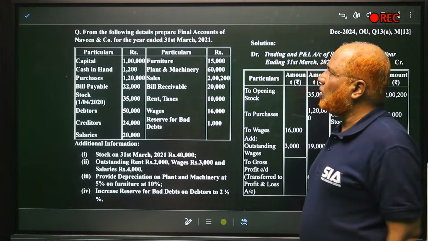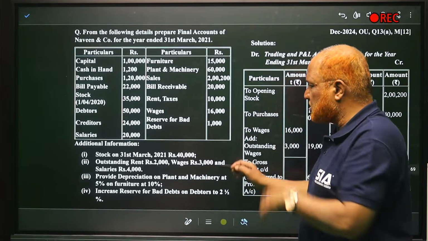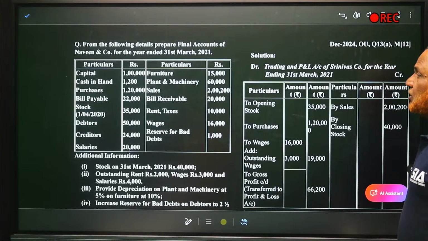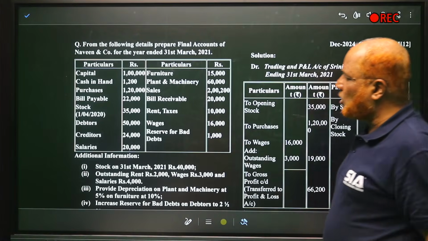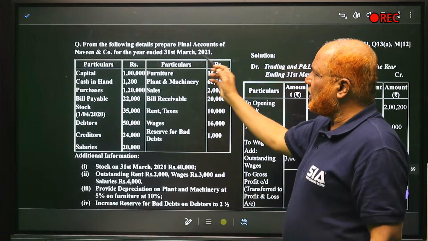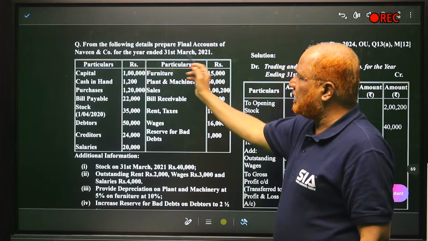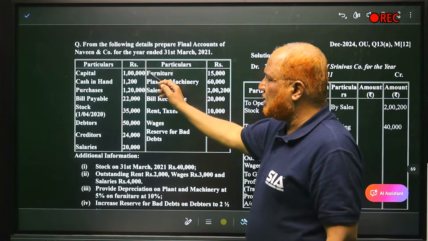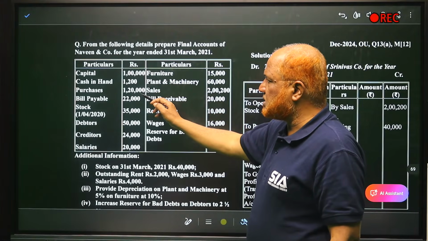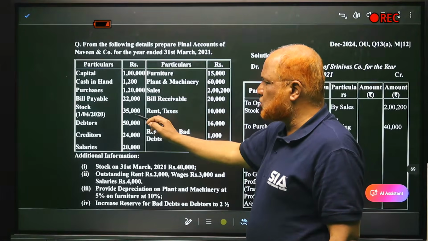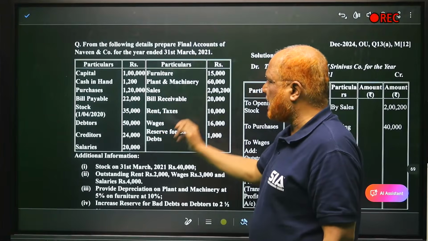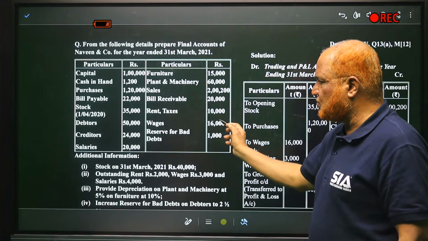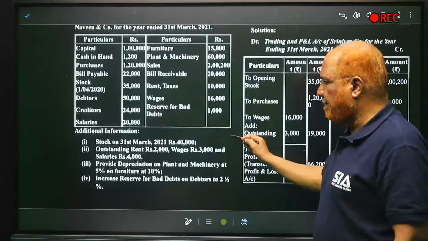Now, second problem on final accounts. This was asked in December 2024 OU for 12 marks. Comparatively a small problem. From the following details, final accounts of Naveen and Company for the year ended 31st March 2021. Capital 1 lakh, cash in hand 1,200, purchases 1,20,000, bills payable, opening stock, debtors, creditors, salaries, furniture, plant and machinery, sales, bills receivable, rent and taxes, wages, reserve for doubtful debts. Now adjustments.